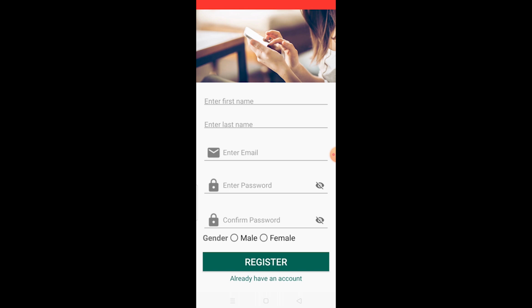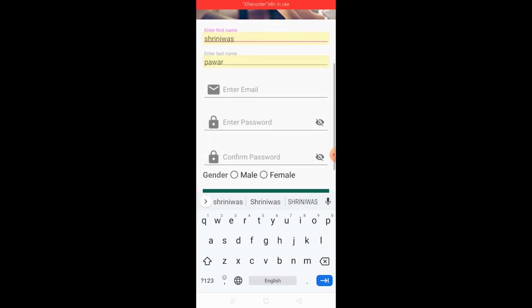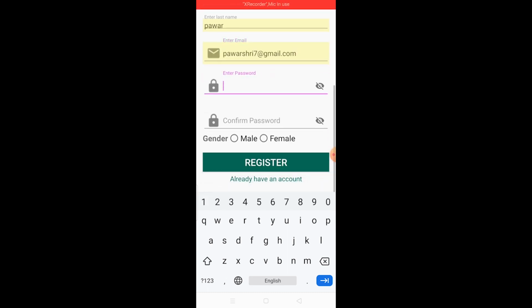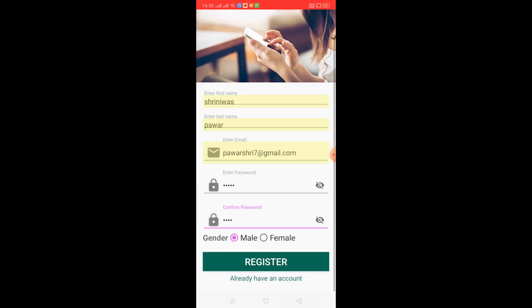Firstly, we need to type the first name, then the last name, then the email address, then password. We can see the password by clicking this icon, and confirm the password. Select gender and click on the register button to register. But I have already created an account, so I will go to the already have an account button.